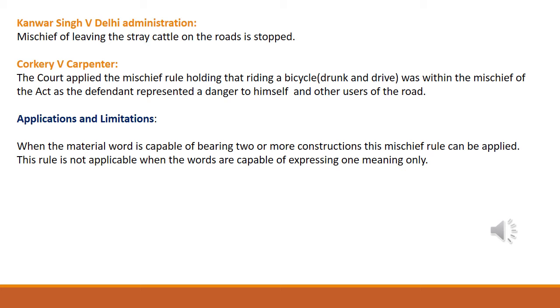So the court said that drunken drive is drunken drive, whether it is a carriage or anything. The carriage is carrying yourself. The bicycle is a kind of carriage, carrying a person. So in this case, the court said that riding a bicycle was within the mischief of the act, as the defendant represented a danger to himself and other users of the road. So the mischief here is not the carriage. The carriage is nothing but any car, bicycle, anything which carries a human or a load. So that is a carriage. So drunken drive is not safe.